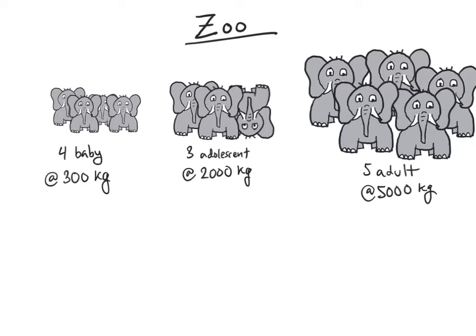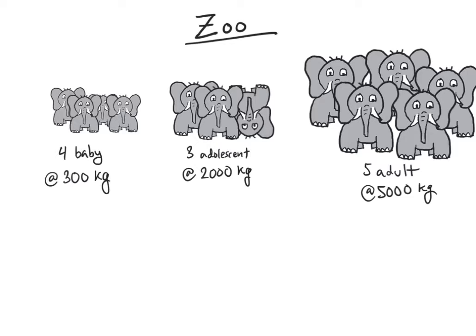So the median would be, if we have a total of 12 elephants, so the 6.5th elephant, what is its mass? Well, the 6.5th elephant is an adolescent. And the adolescents have 2,000 kilograms. So the median mass of the elephants in the zoo is 2,000 kilograms.